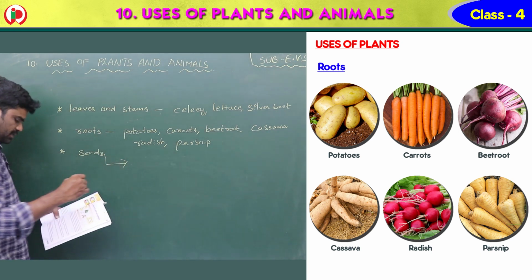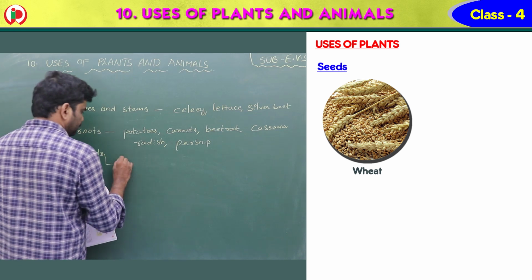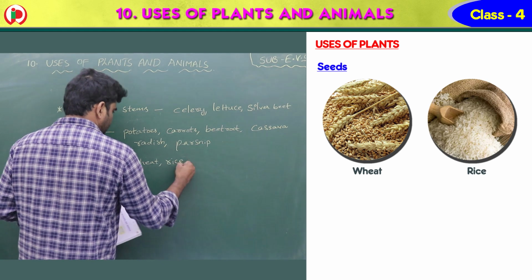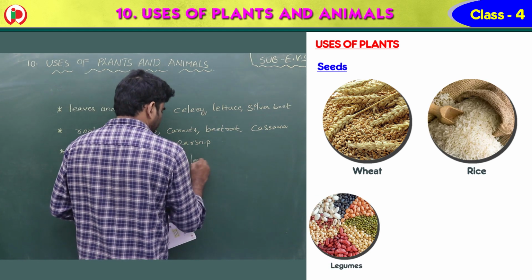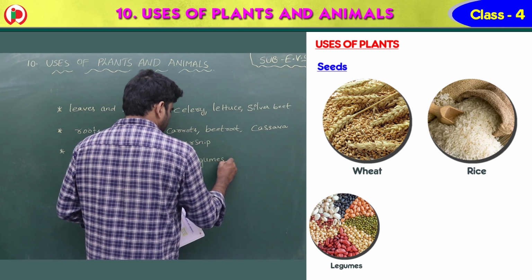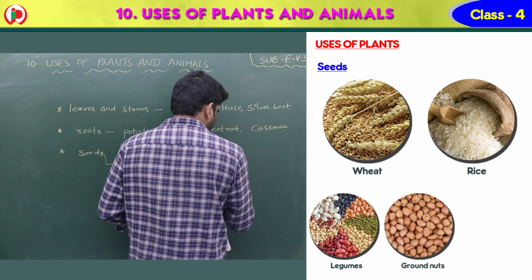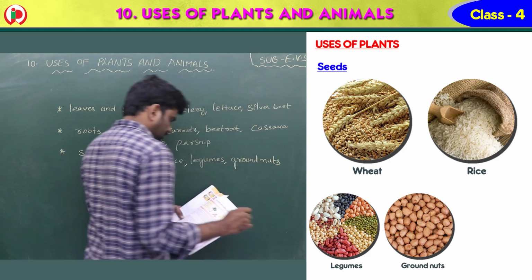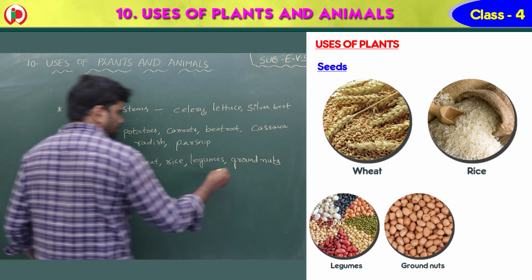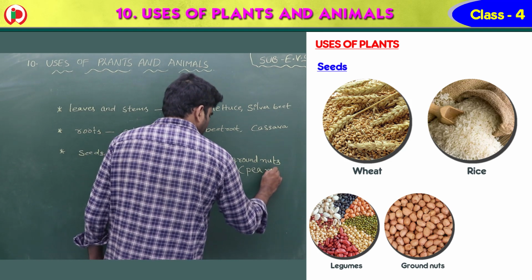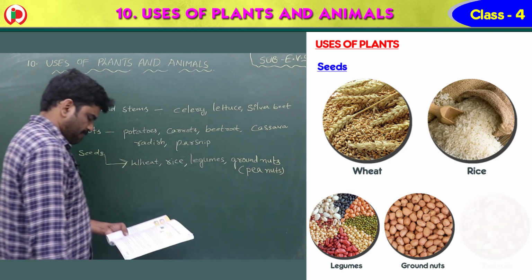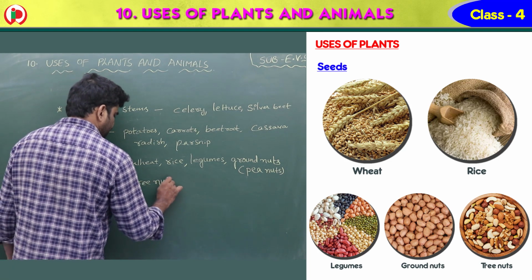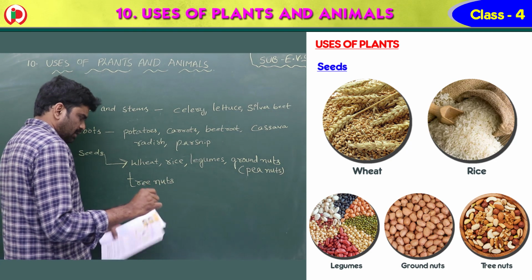Now let's go for seeds. Wheat, rice, legumes, groundnuts, that is, groundnuts is peanuts, tree nuts. Tree nuts examples are walnuts, almonds.